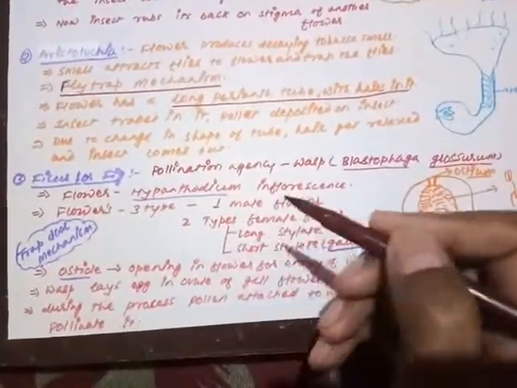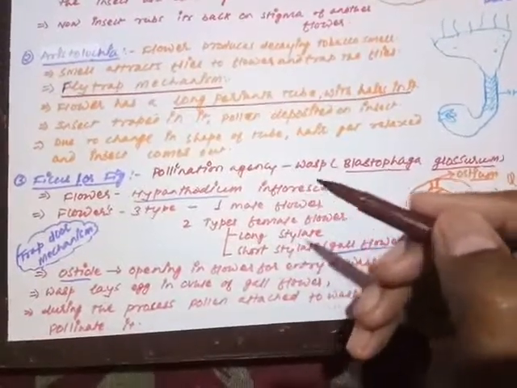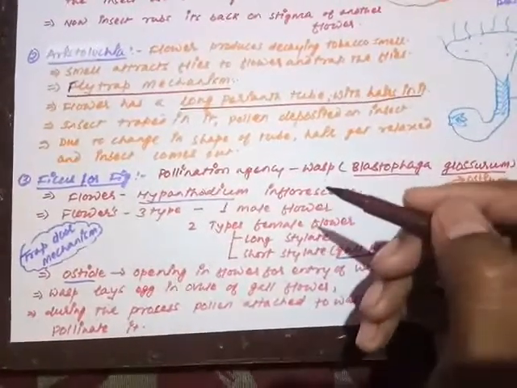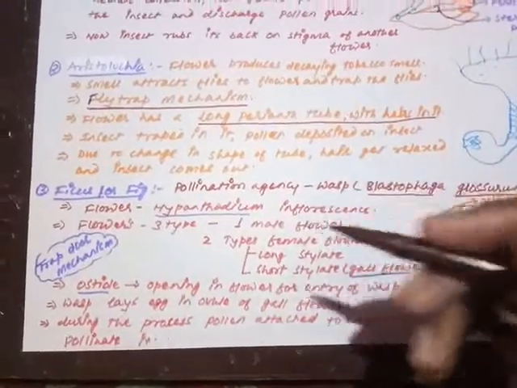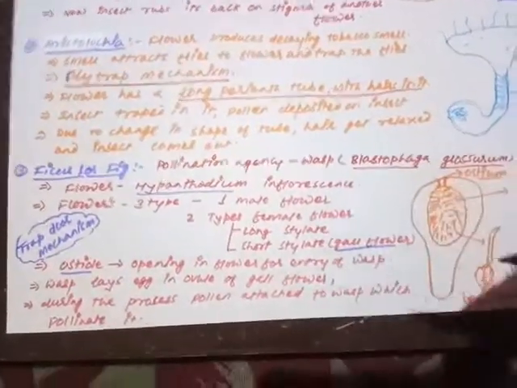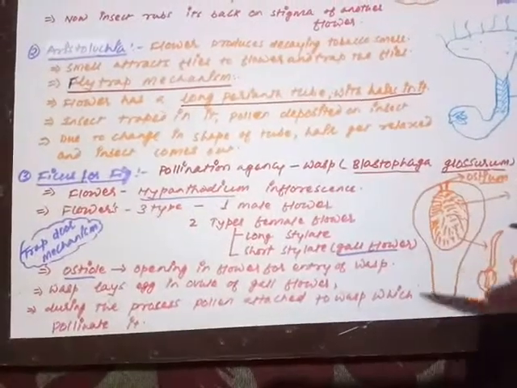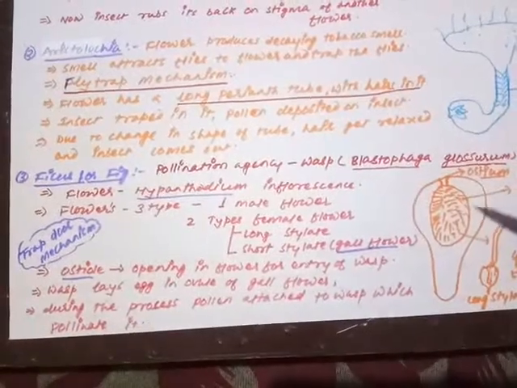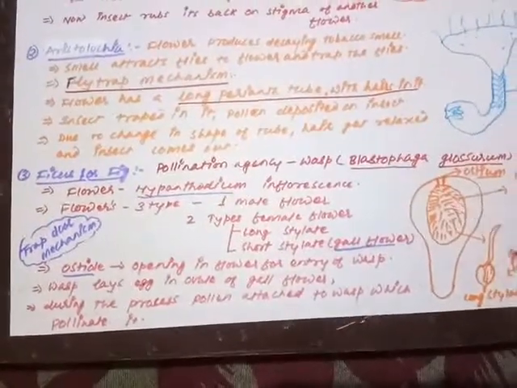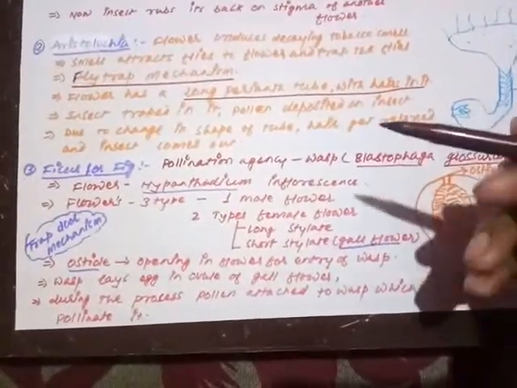The pollination occurs in terms of egg laying. The wasp enters inside the flower to lay eggs in the ovule of the flower, and in due course of its movement inside the flower and coming out of the flower, the pollen grains are loaded on the body of the insect. So let's see how it is done.